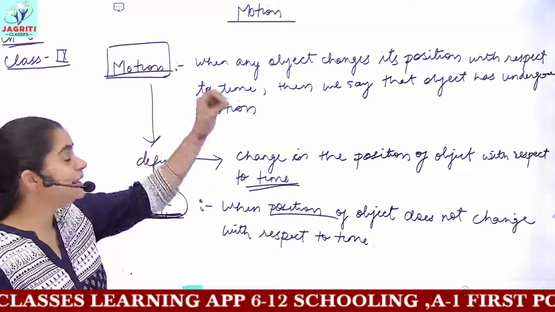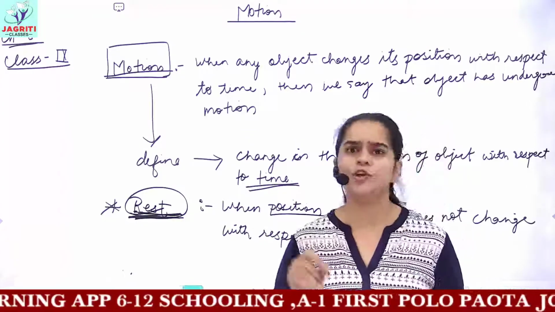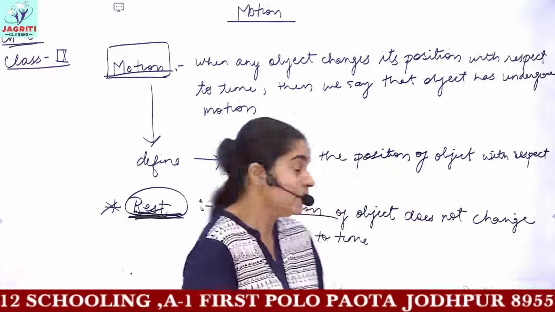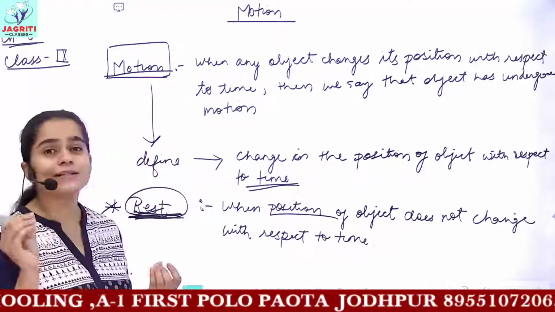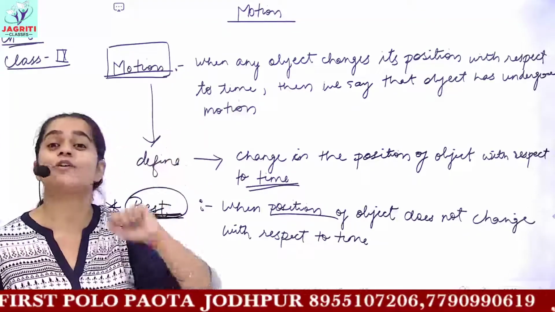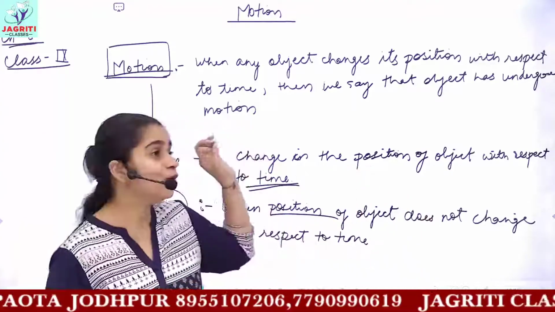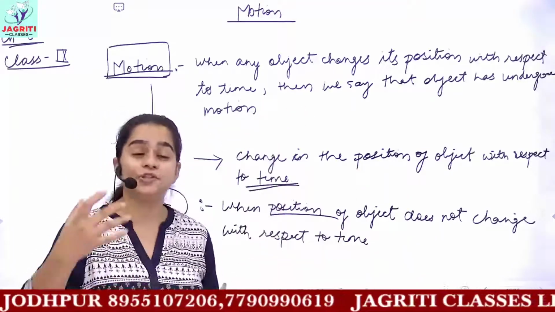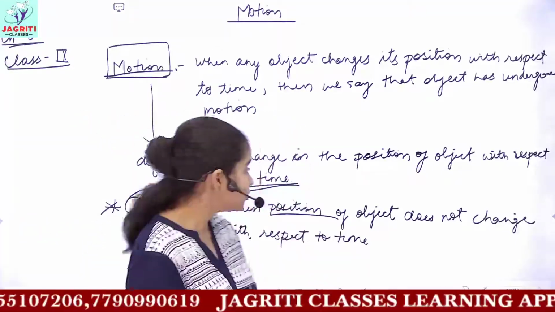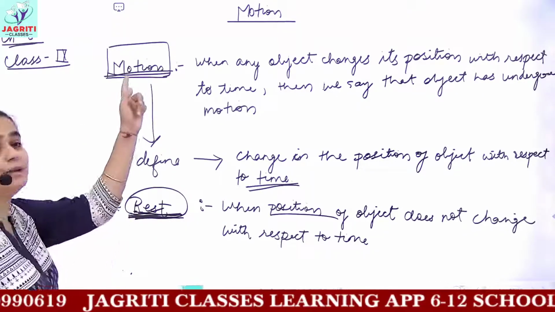Now in this chapter we will be dealing with different types of motion. You have studied different types of motion in your junior classes, 7th and 8th. But we'll be discussing some new types of motion. Then we'll see certain equations of motion, and then we'll also draw certain graphs, that is, how to make graphs of objects moving in different types of motion. So let's start our discussion. I hope you have got both these terms, motion and rest.